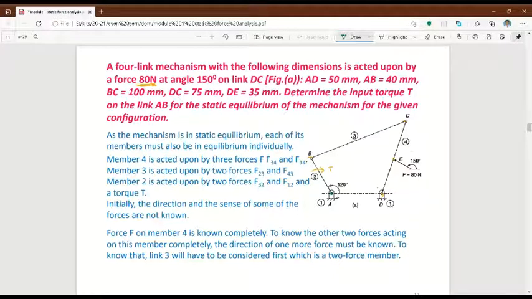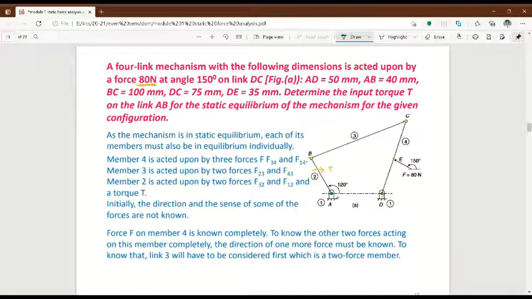Exact dimension should be maintained. You can scale it, but you can't draw any rough diagrams. If you draw rough diagram means entire value will be wrong. So first of all, mark point A. Then A to B, A to D. Distance between A to D is 50 mm. For example, you take 5 centimeter. A to D is 5 centimeter.